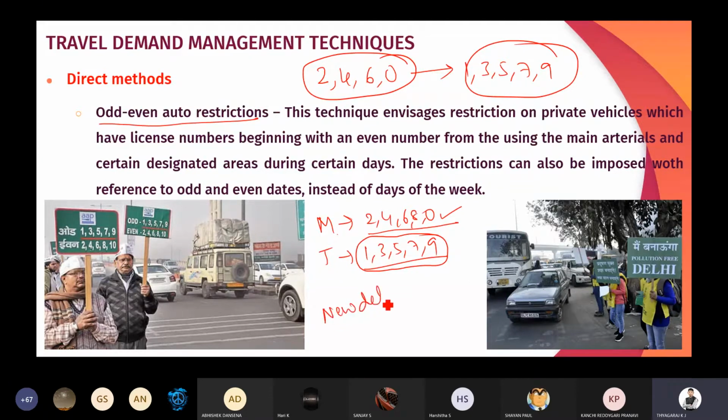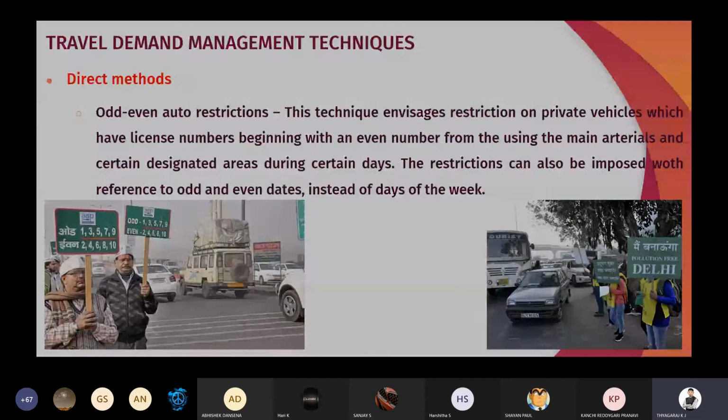Have you observed this one? Kindly respond. Have you observed this odd and even auto restrictions? Yes, sir. Yes, it is observed in New Delhi. That is making the vehicles move not only based on the vehicle number but also on certain designated days. That is on Monday only odd number and Tuesday only even number, like that they have made the rule. So if we made that odd and even restrictions, we can easily reduce the traffic movement. That is we can easily avoid the more number of vehicles which are moving on the road.